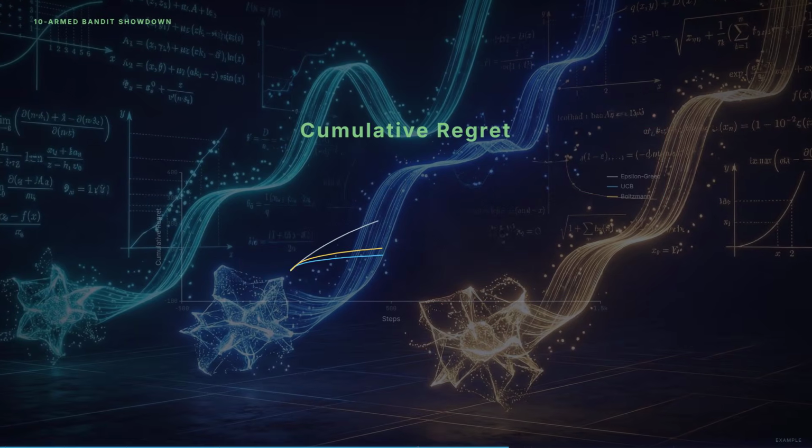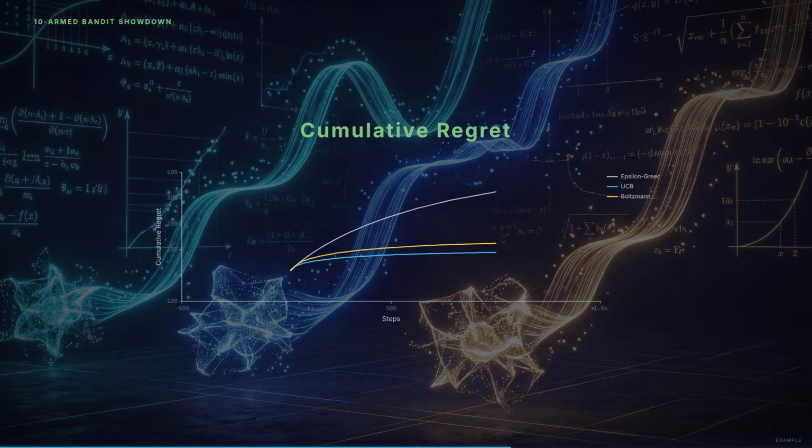The cumulative regret chart tells the whole story. Epsilon-greedy: linear regret, the line never truly flattens. UCB: logarithmic regret, it flattens beautifully. Boltzmann: somewhere in between. UCB wins this benchmark, and it has the math to prove it.